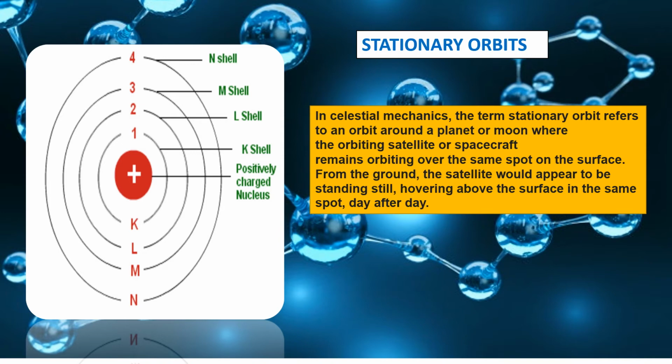Now see, in the case of an atom, what are the stationary orbits? The positively charged nucleus is at the center of the atom, you can see. After that, K shell or first shell. Next one is L shell, that is second shell. Third one is M shell. The fourth one is N shell. So these are, and so on, the stationary orbits. Actually, stationary orbits are orbits where electrons rotating throughout that orbit can gain energy.